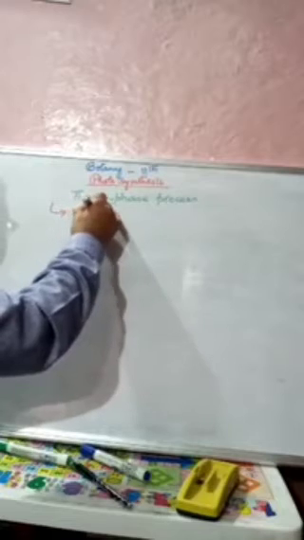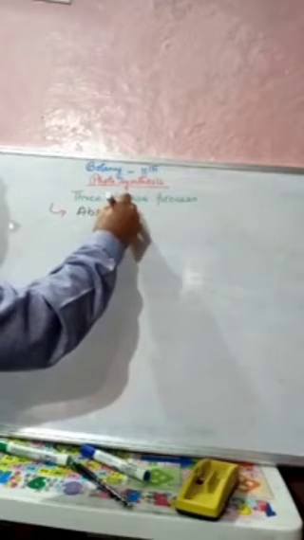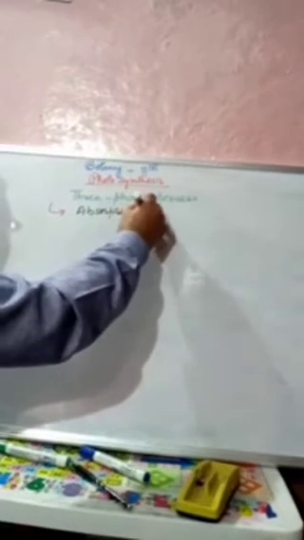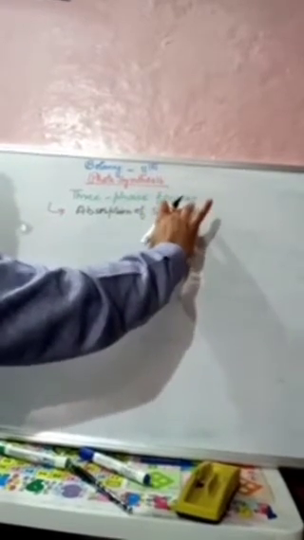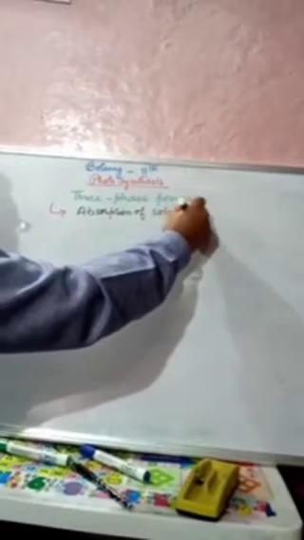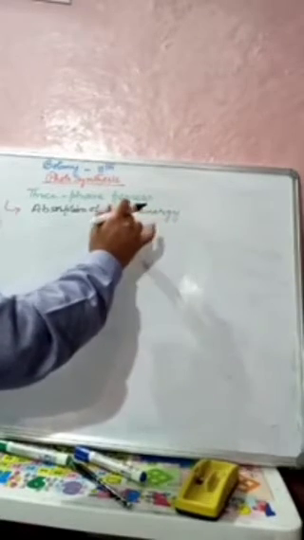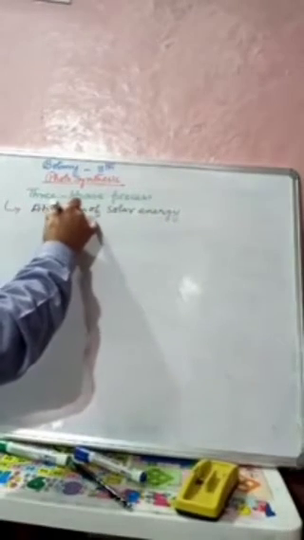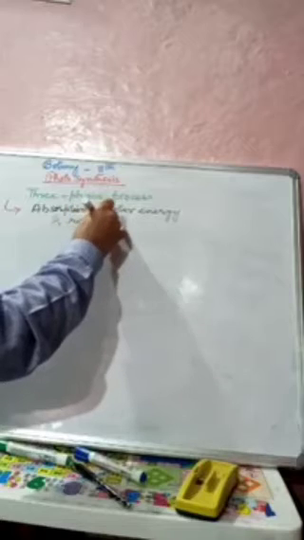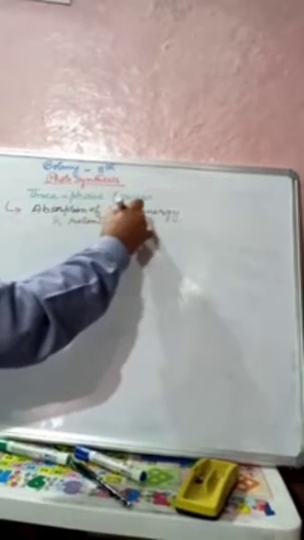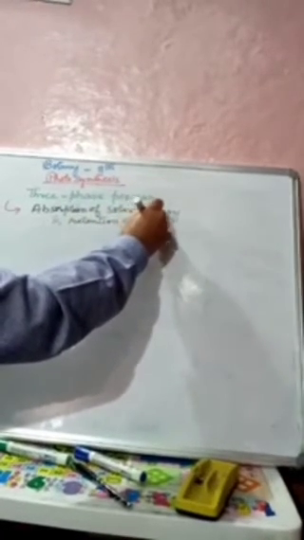That is the absorption of solar energy, or you may write the sunlight, absorption of solar light or solar energy, and retention of this energy.